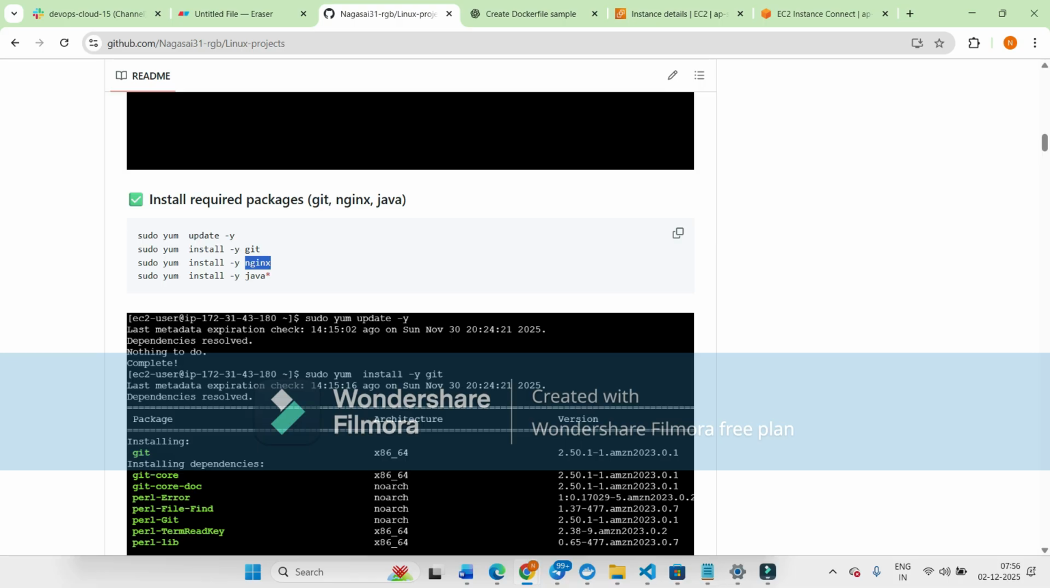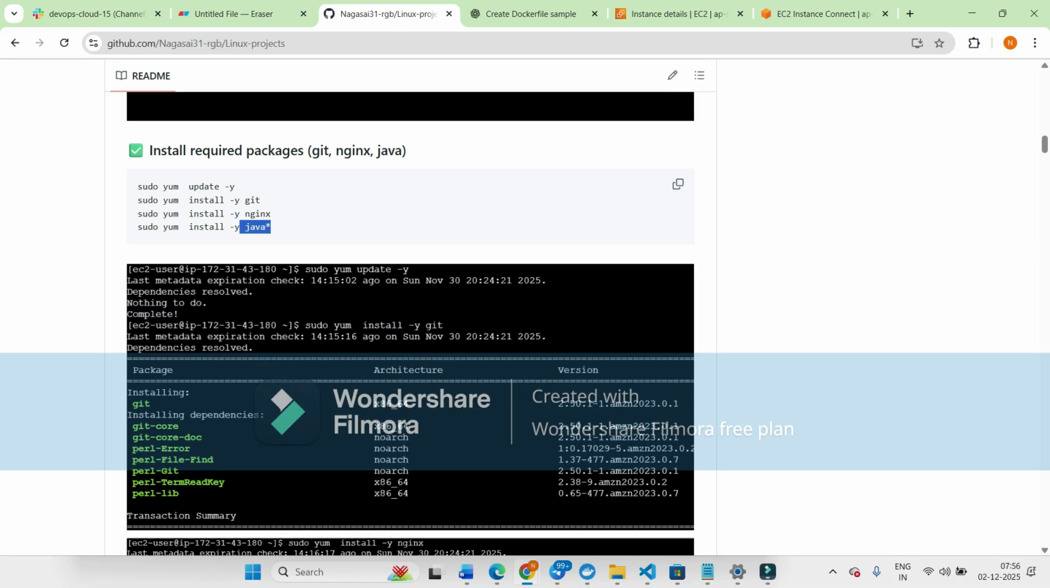And next one is if you want to download any Java dependencies, Python dependencies, whatever it is, for that we can use sudo yum install -y java-star. Star means it downloads all the dependencies from the server, like Java 8, Java 11, 17, 21, and so on. If you want only a particular version like OpenJDK 17 or 21, we can also execute that command.